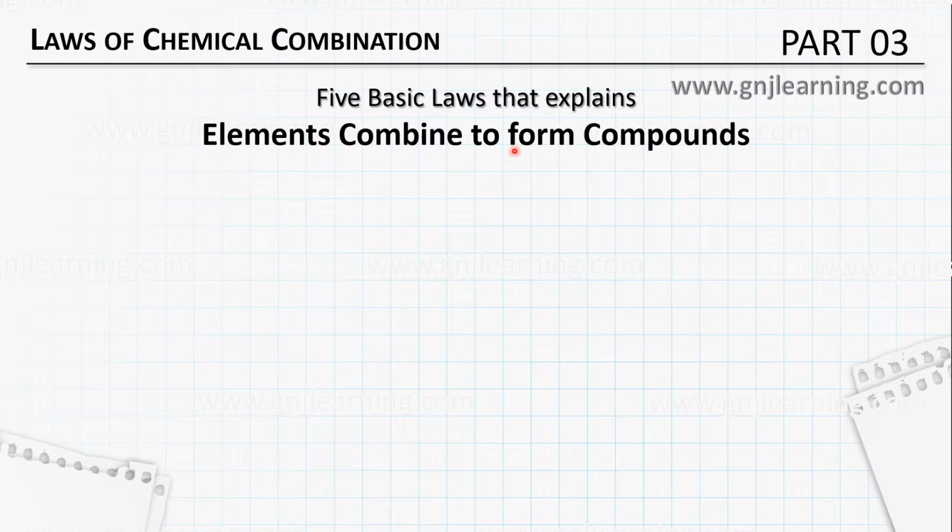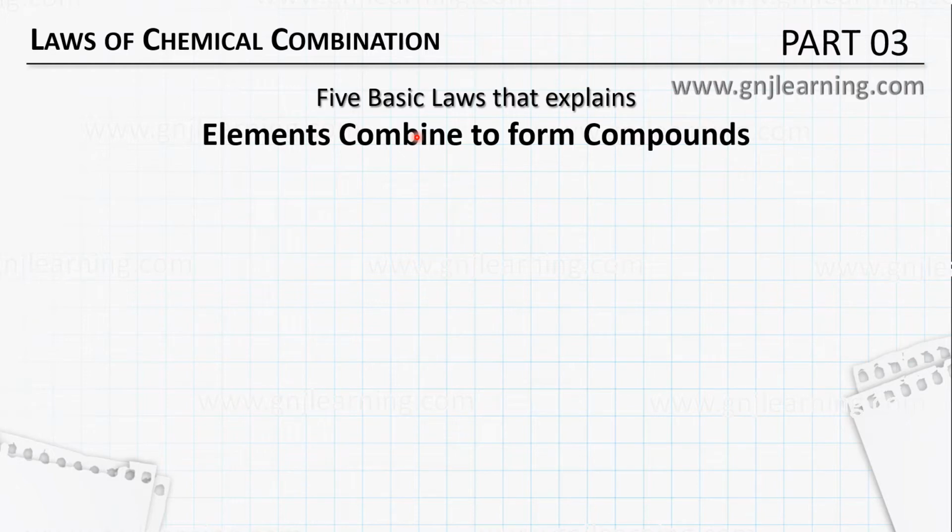So in this part we are going to discuss the laws of chemical combination, and here we discuss how these elements, which are pure substances, combine to get compounds that contain different elements, or different atoms, in them. So this is what the basic laws of chemical combination imply.